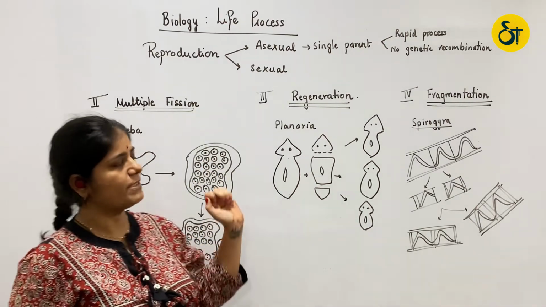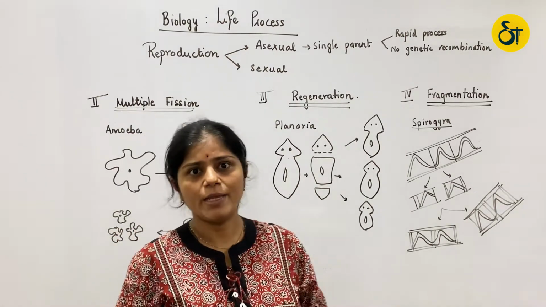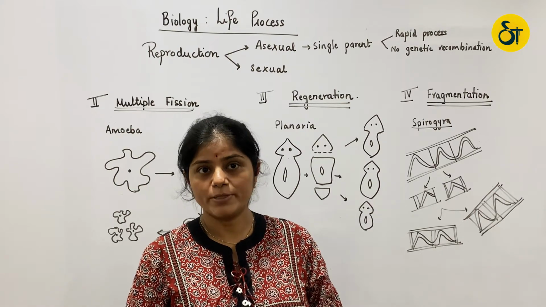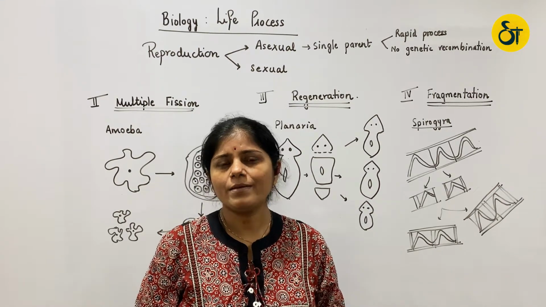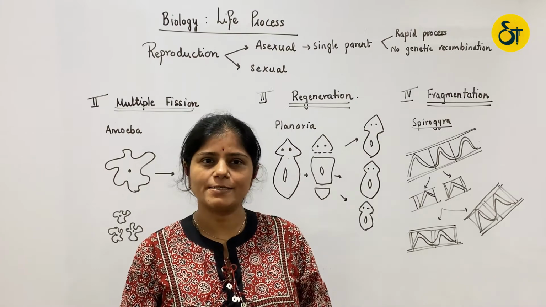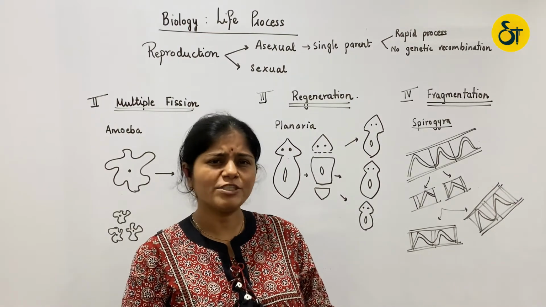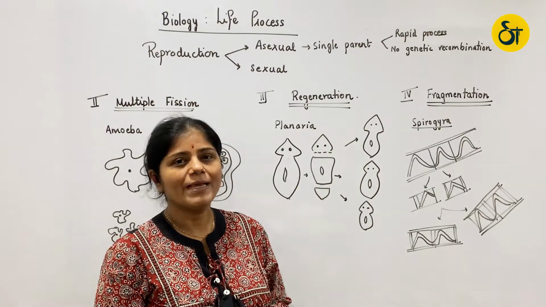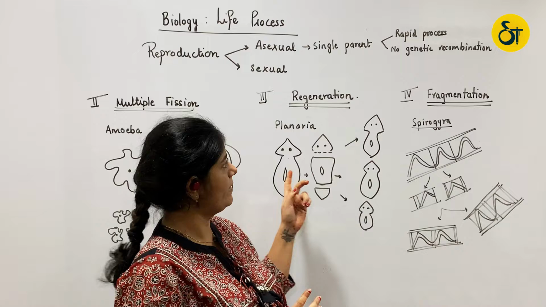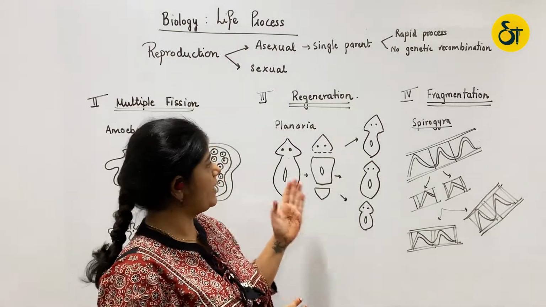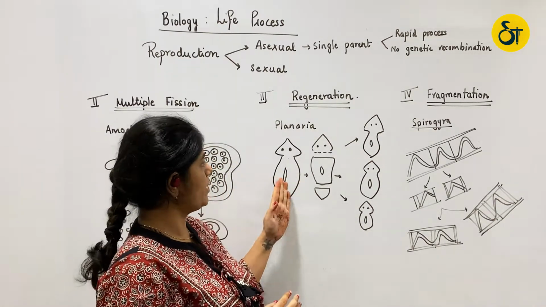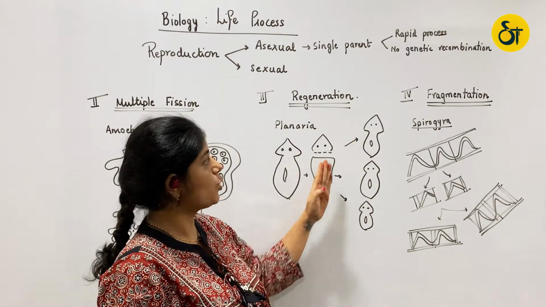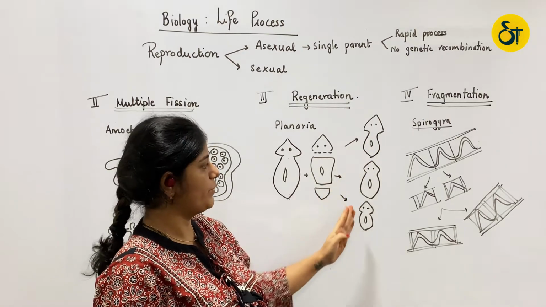The second one is regeneration. We have seen regeneration in developed organisms like walrus. They use this process to restore their lost body parts like tails and limbs. We know that the reproductive system is a full-fledged system in our body. So regeneration might not be considered as one of the methods of asexual reproduction. We see this in primitive organisms like planaria, and it's a method of procreation. Planaria has the ability to divide its body into several parts, and each part has the ability to restore the lost part and develop into a new organism.